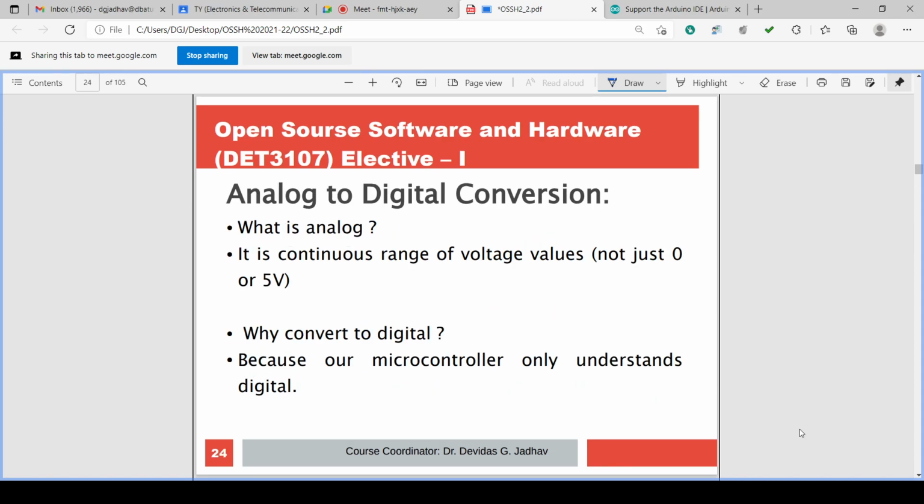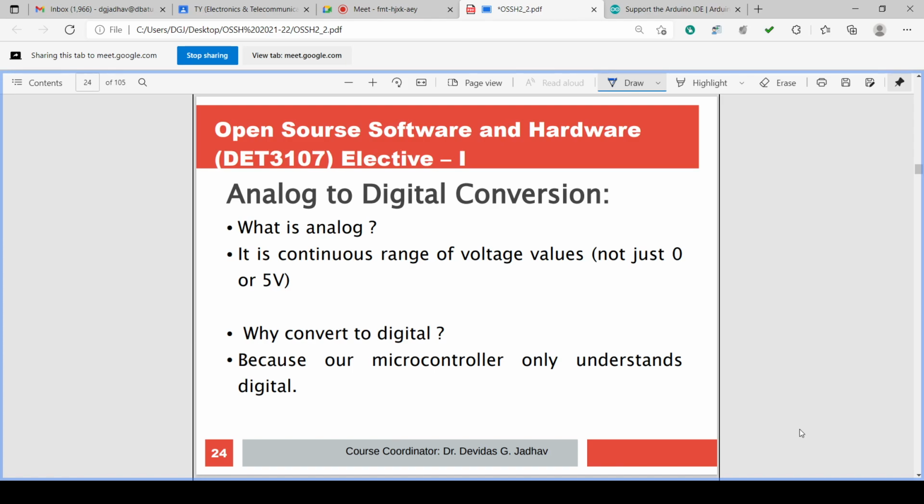Then analog to digital conversion is there. What is analog? We know it is a continuous range of voltage values, not just 0 or 5.